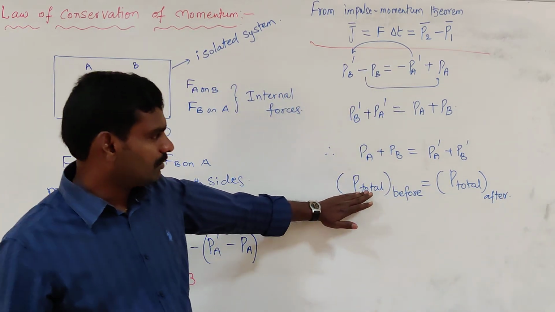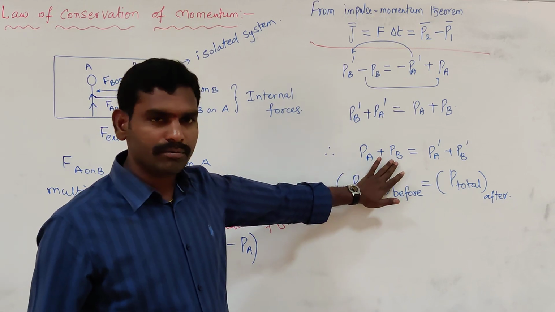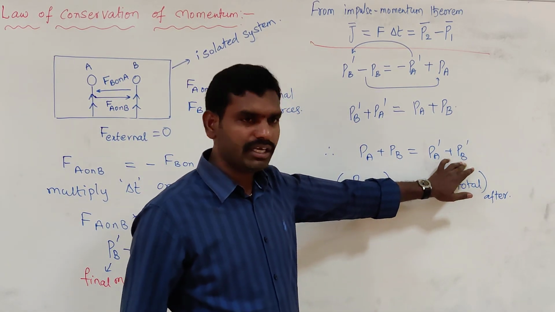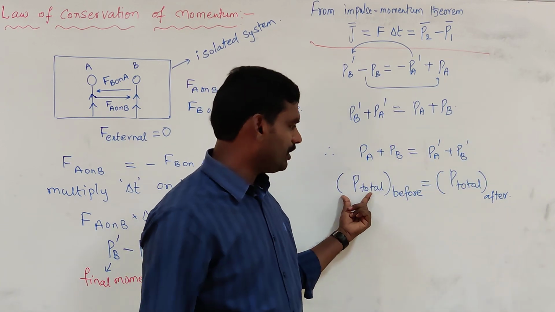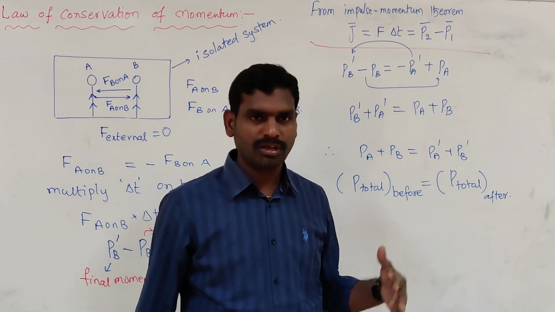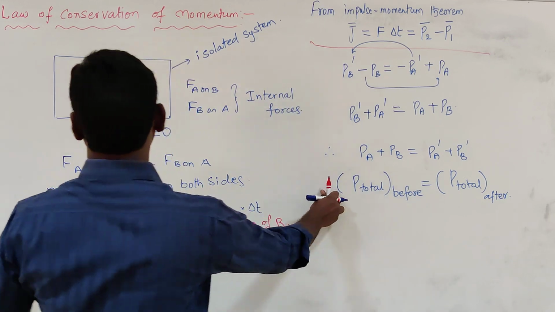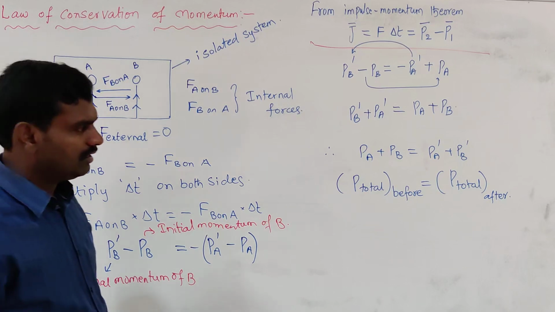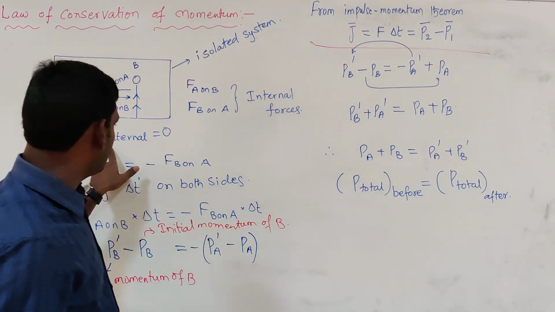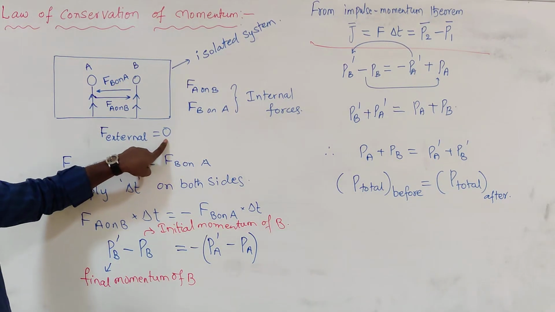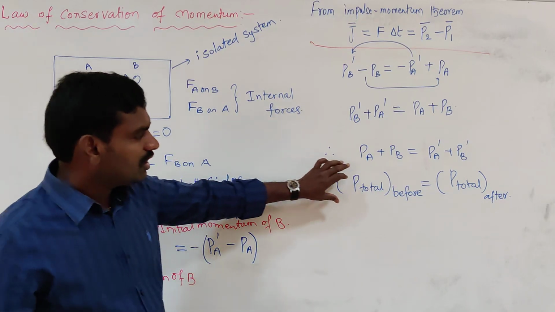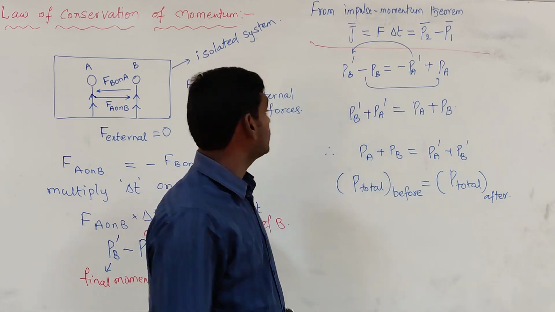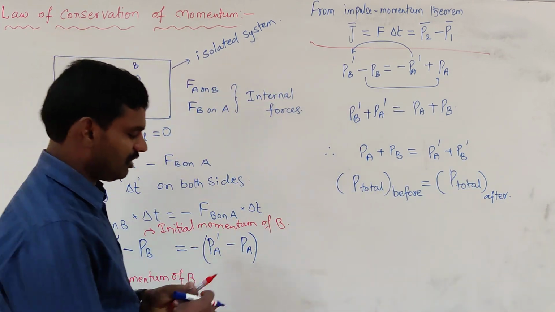Total momentum before interaction equal to total momentum after interaction. We call this the law of conservation of momentum principle. If no external forces are acting on the system, total momentum before interaction is equal to total momentum after interaction, and this is called the law of conservation of momentum.